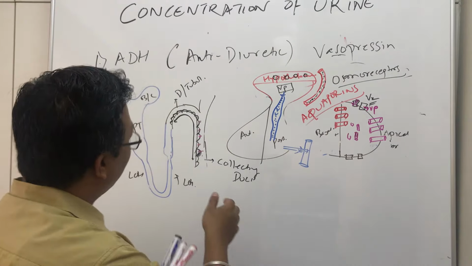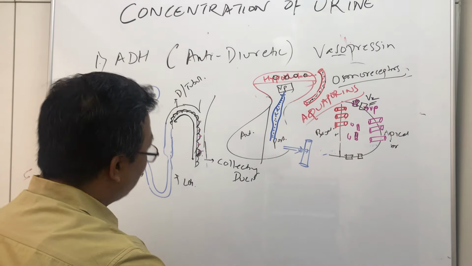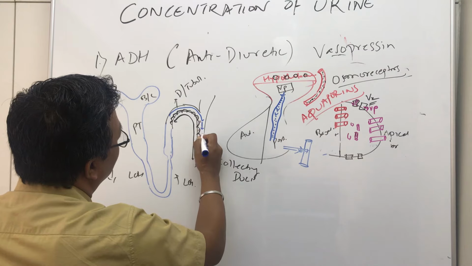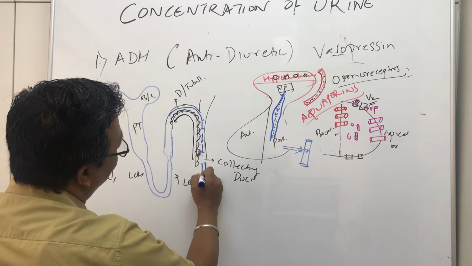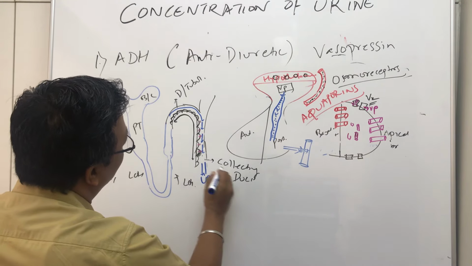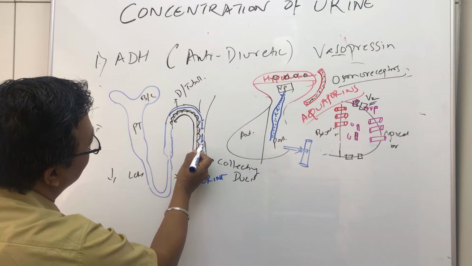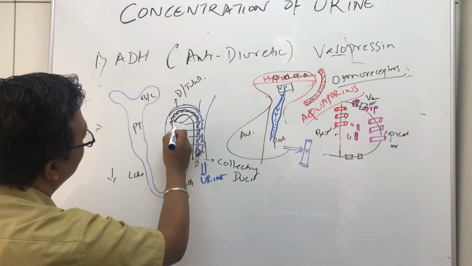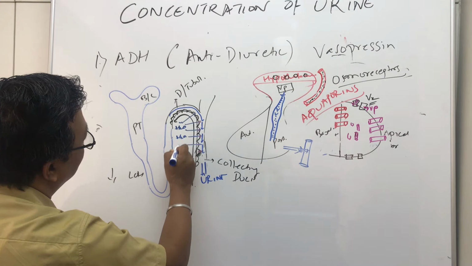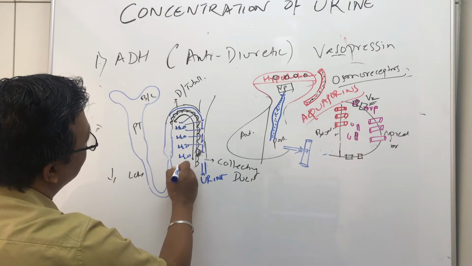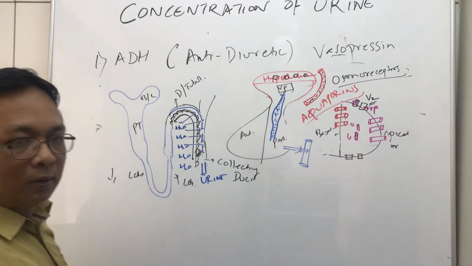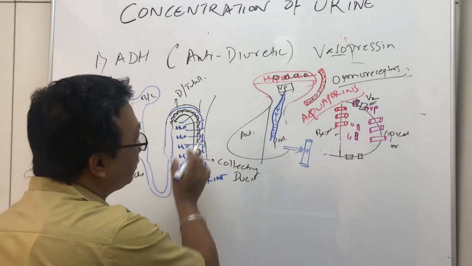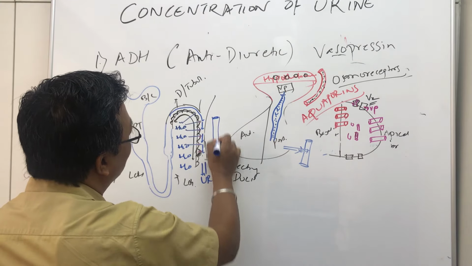what will happen as the fluid passes from here, going out to, this is the final product, urine. So as more and more of these aquaporin channels are fitted, more and more water is reabsorbed from the tubular fluid. More and more water is reabsorbed back from the tubular fluid. So where will the water go?